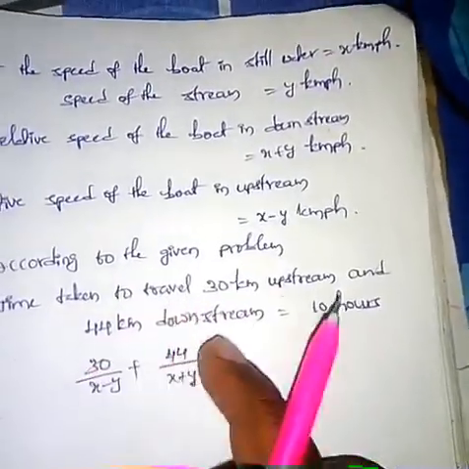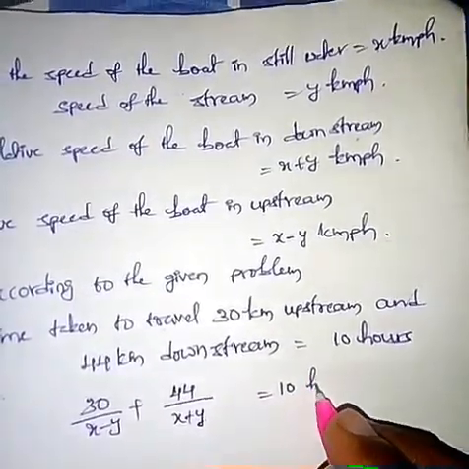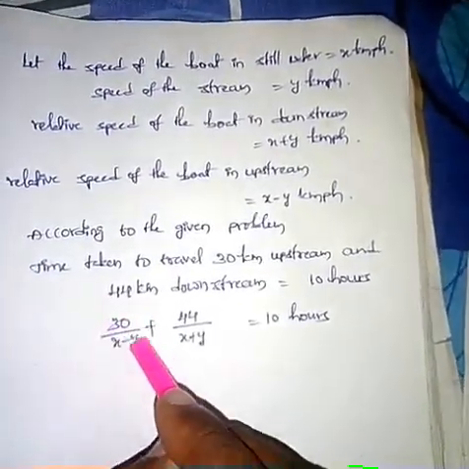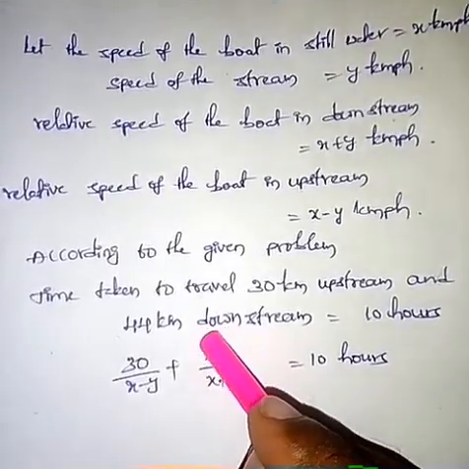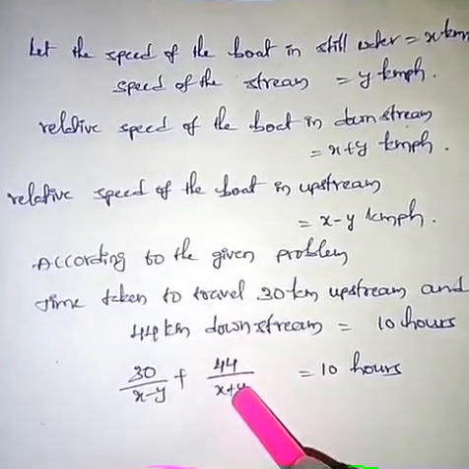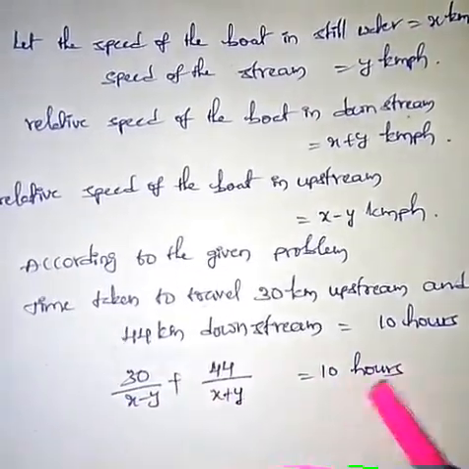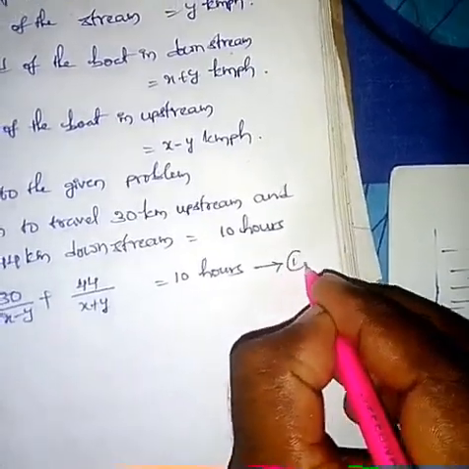So time equals distance by speed, that is 44 by x plus y. So this time and this time is equal to 10 hours. The time taken to travel 30 km upstream and the time taken by the boat to travel 44 km downstream is equal to 10 hours. That's why this time plus this time is equal to 10 hours. So this is equation 1.